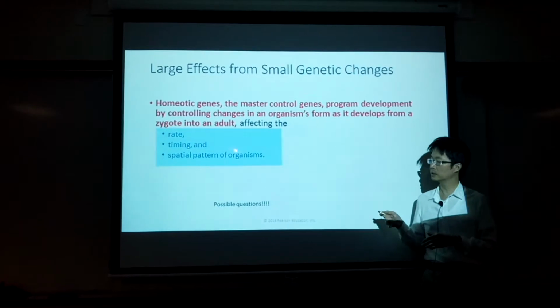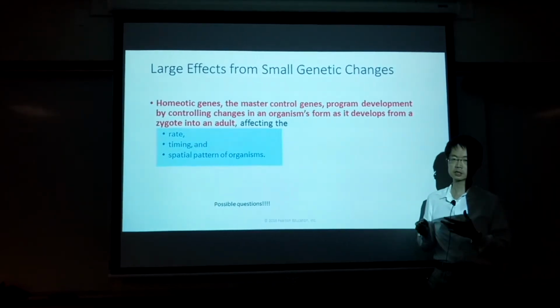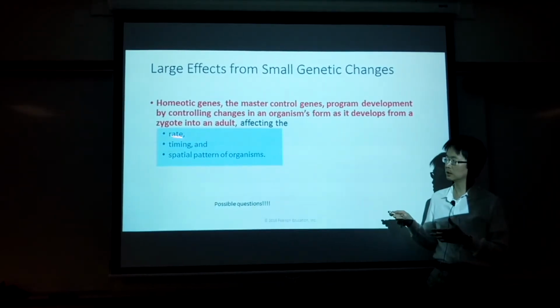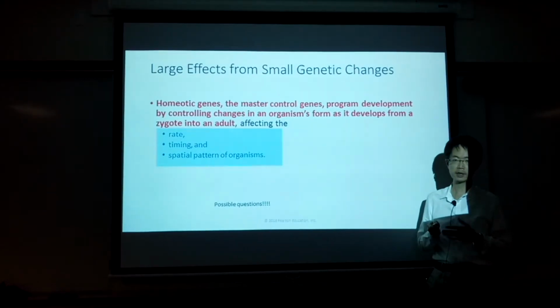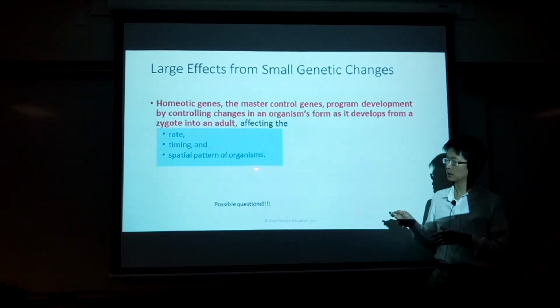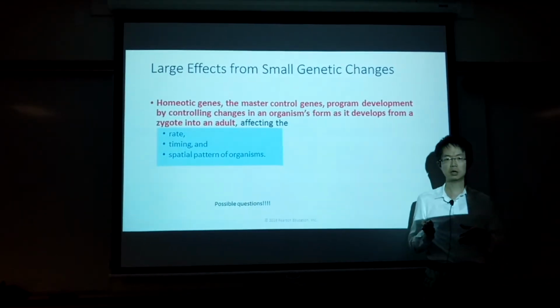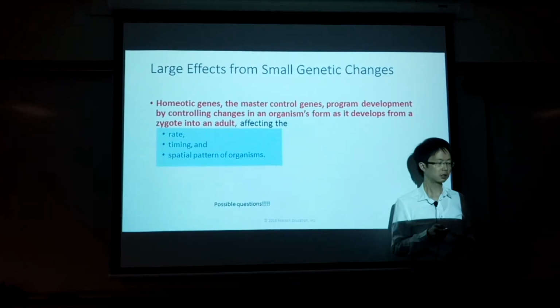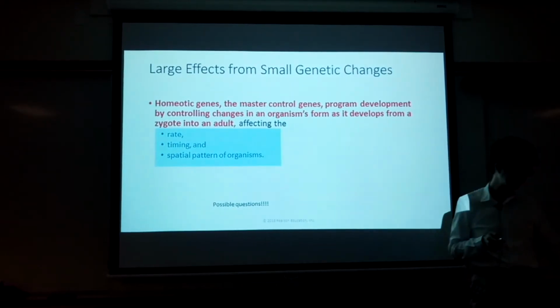The rate means how often it expresses the protein, timing means at what stage of the animal's life this gene is expressed, and spatial pattern means where in the organism it is expressed.